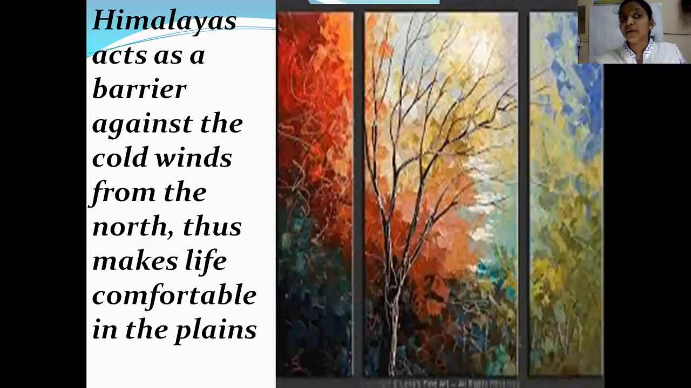Himalayas act as a barrier against the cold winds from the north, thus making life comfortable in the plains. Children, if the cold winds from the north enter India, people cannot live comfortably, because when the cold wind enters, the climate becomes so cool, right? So we won't be able to live comfortably. But because of the Himalayas, the cold winds from the north cannot enter India, because the Himalayas are protecting. So they stay back on the other side of the Himalayas. So these cold winds do not enter India, and Indian people can live comfortably.